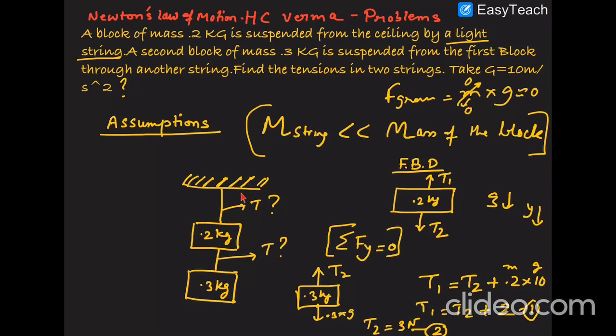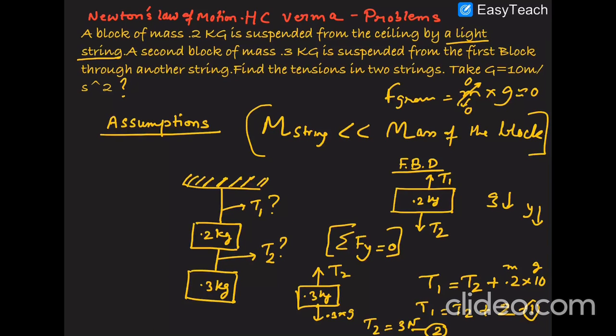So this is what the question says. Now what does this problem require? It asks to find the tension in the two strings, here in this string and here. Namely, this is T1 and this is T2.